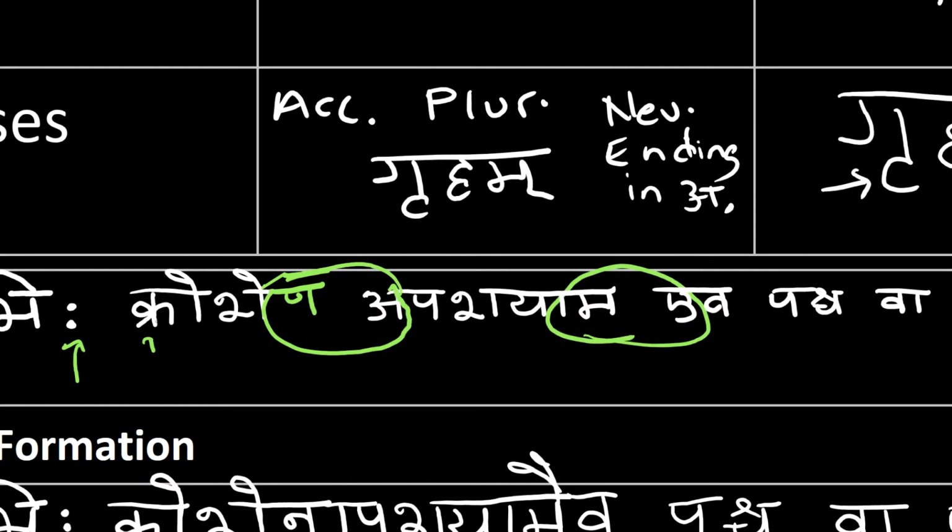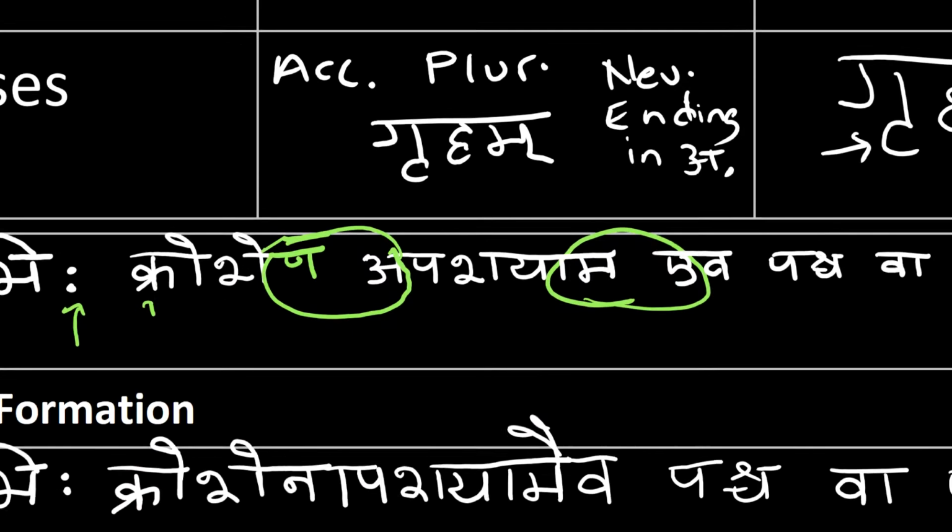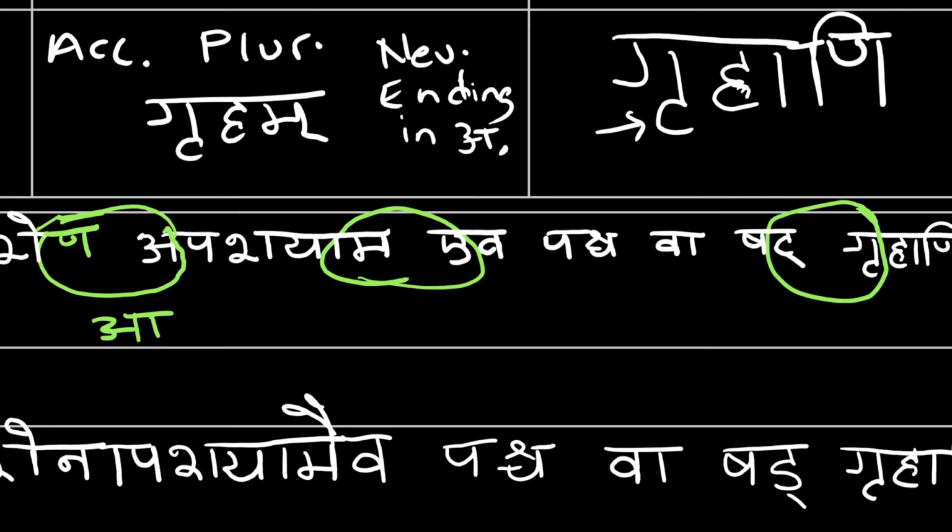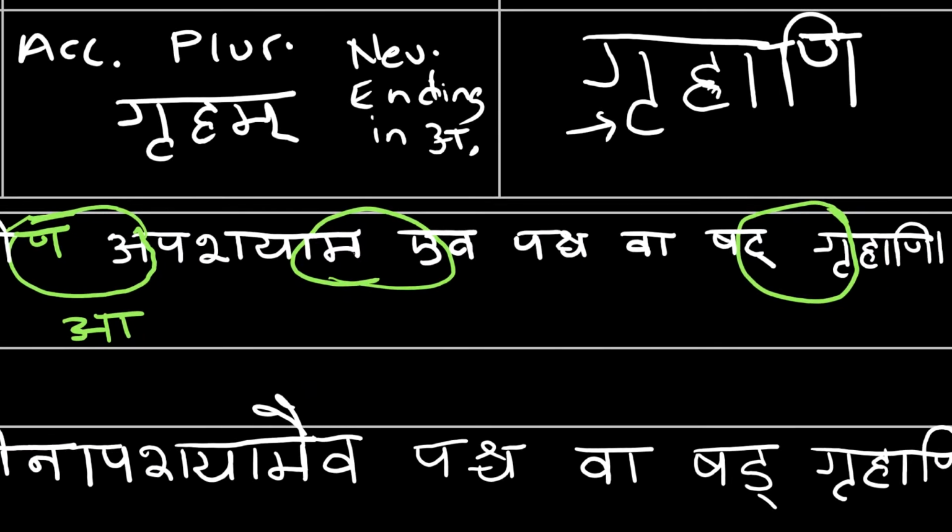So the a in krosherna and the a in apashyama, that is going to combine to give you a vowel sandhi that's going to end up being a long a. Then the a at the end of apashyama and the e in eva, that's going to combine to give you an ai.